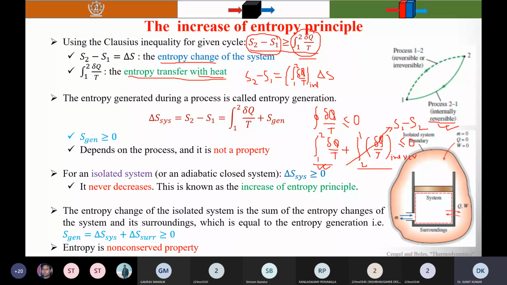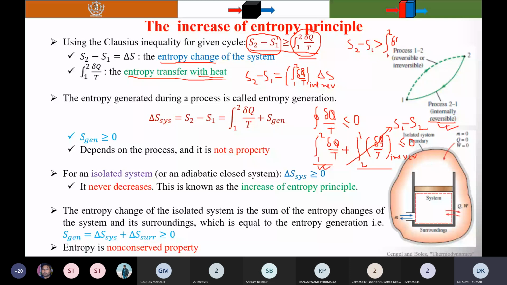Okay, or totally reversible. So S2 minus S1 is equal to integration delta Q by T is valid for the internally reversible process. The equality sign holds when the process is internally reversible. Or if it is an irreversible process, then the entropy change S2 minus S1 is always greater than the entropy transfer.